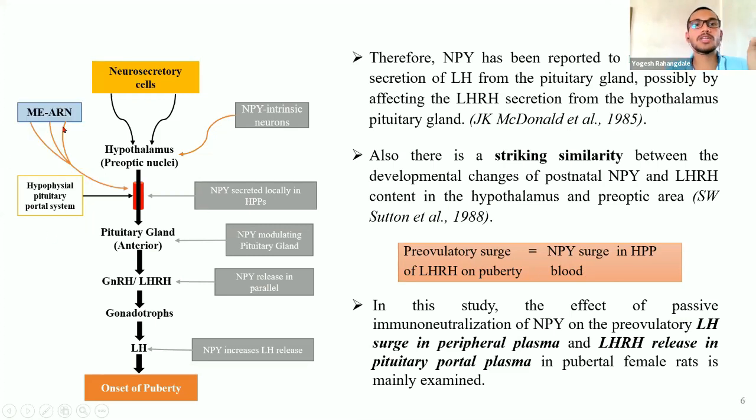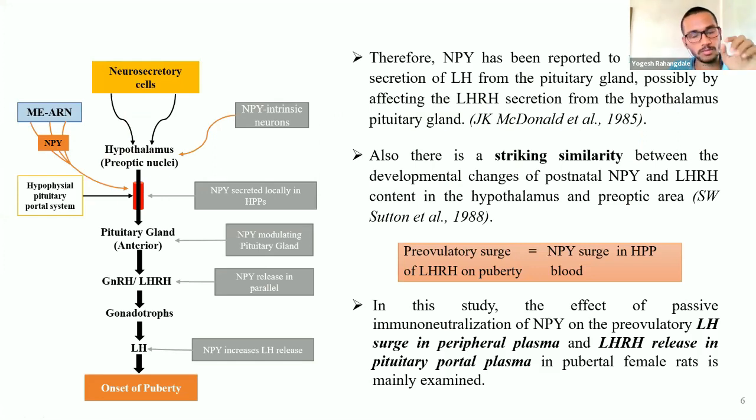The median eminence and arcuate nucleus are the main location of neuropeptide Y, where in the arcuate nucleus a dense quantity of neuropeptide Y neurons is present, which takes part in the hypophyseal pituitary portal system,